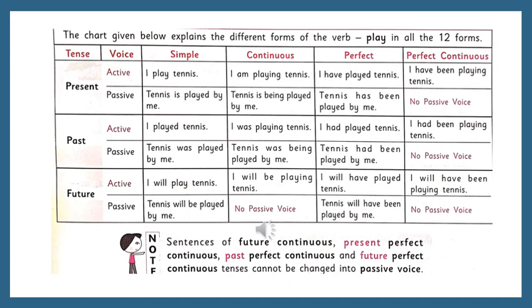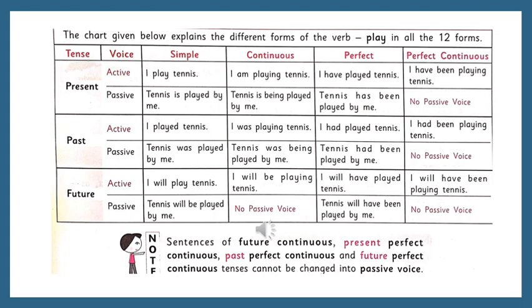For your better understanding, I have placed this chart from chapter 7. We have discussed it in the previous session. If you analyze both active and passive voice, you will understand things in a better way. See, I play tennis is given here. Tennis is singular. When we change it into passive voice, tennis is played by me, simple present tense. And when we go to continuous, tennis is being played by me.